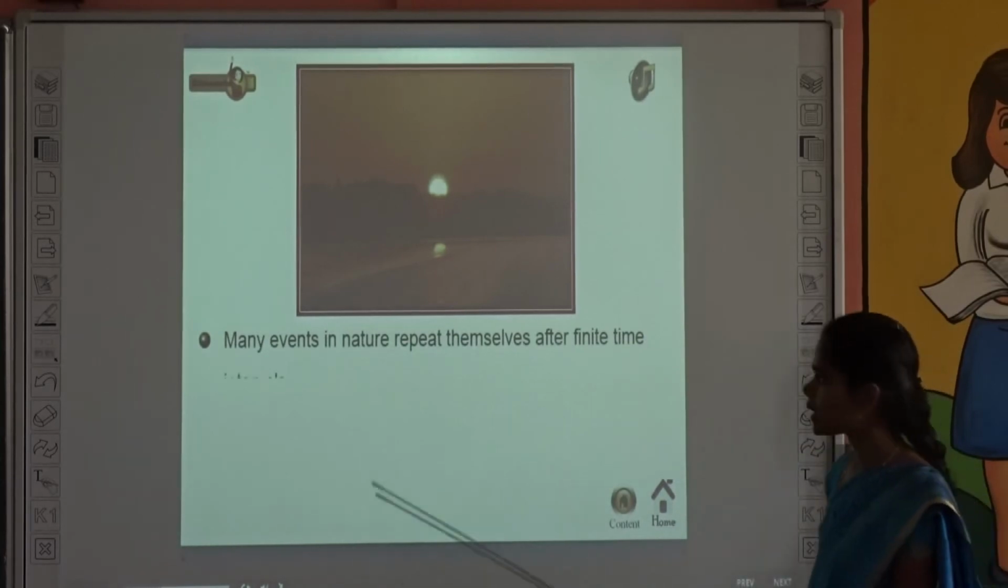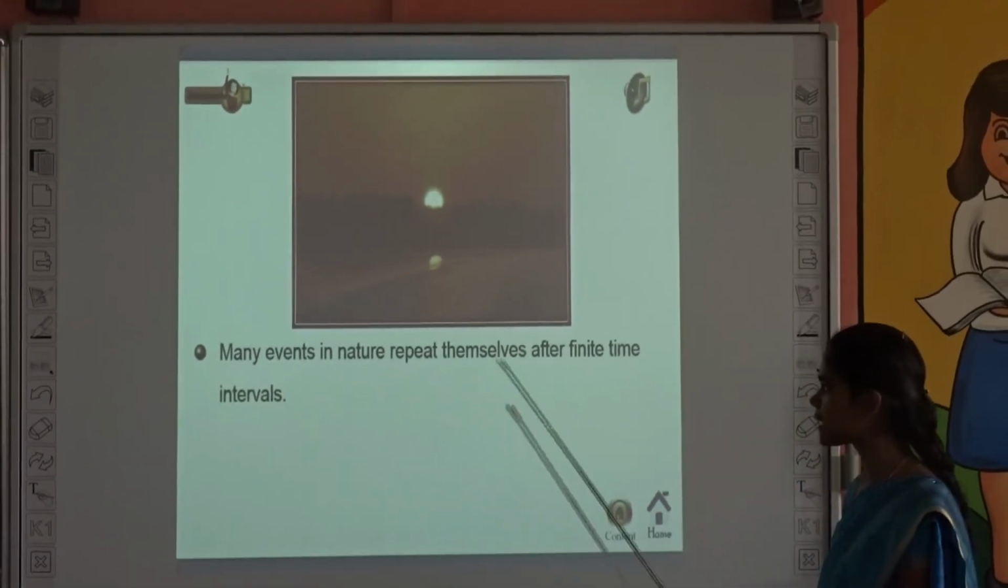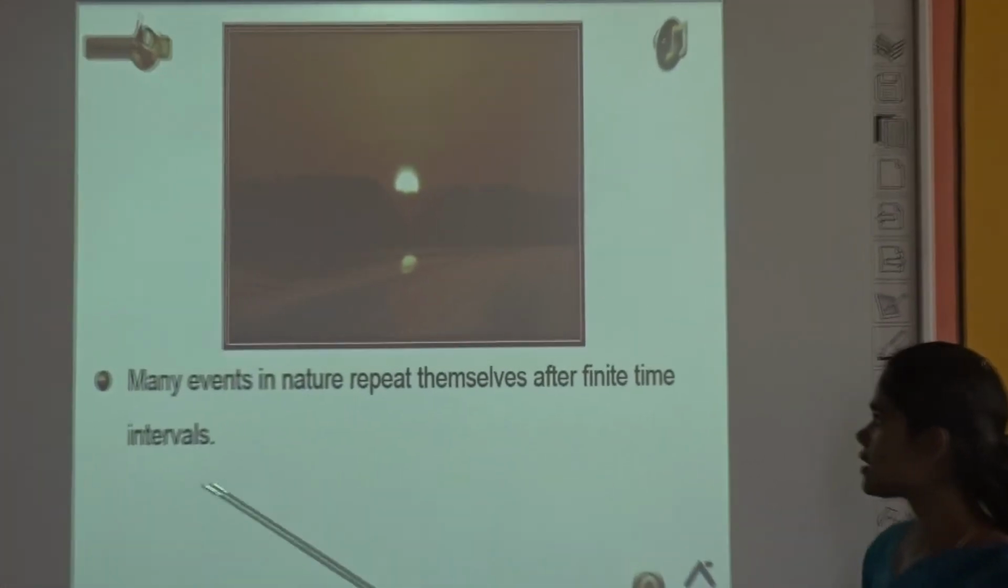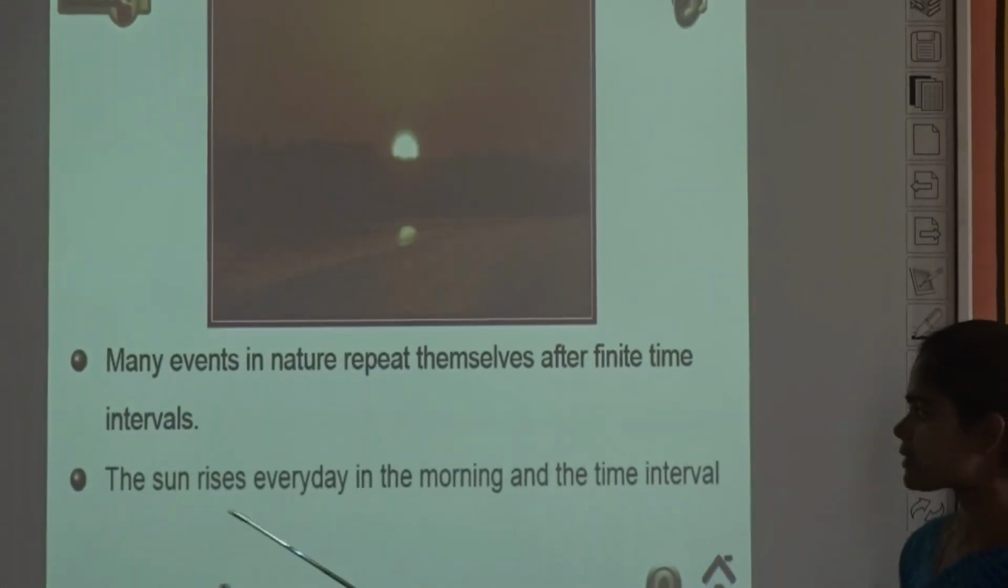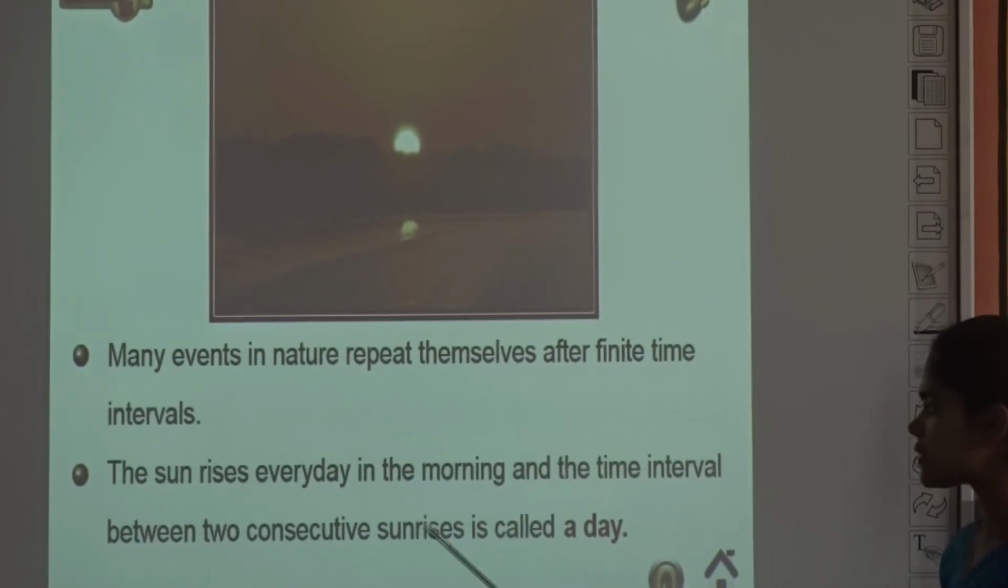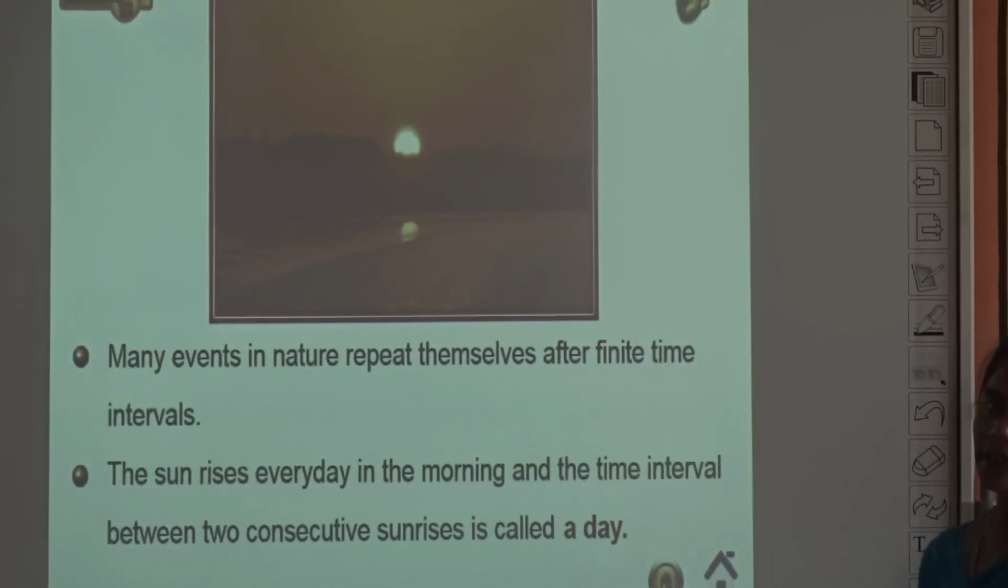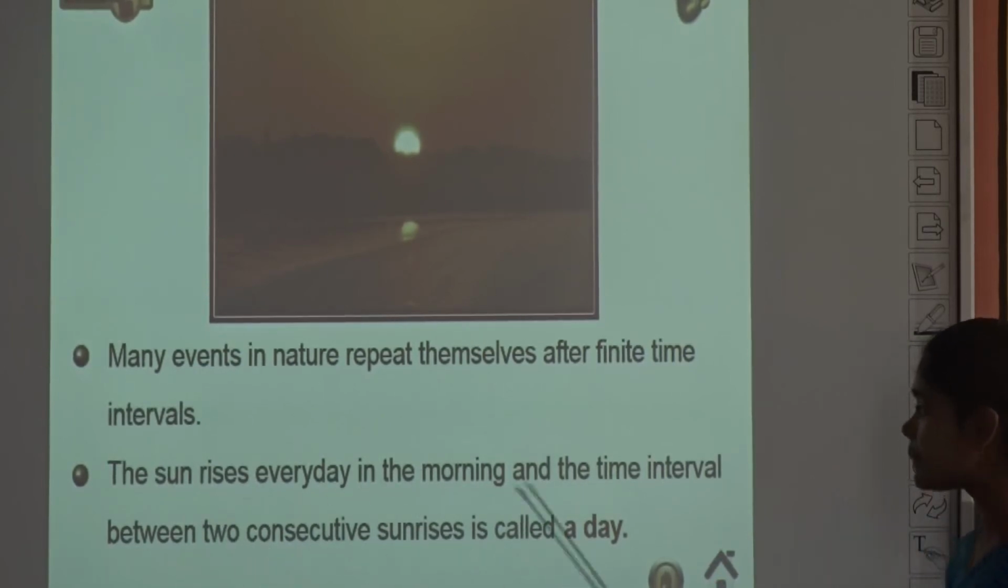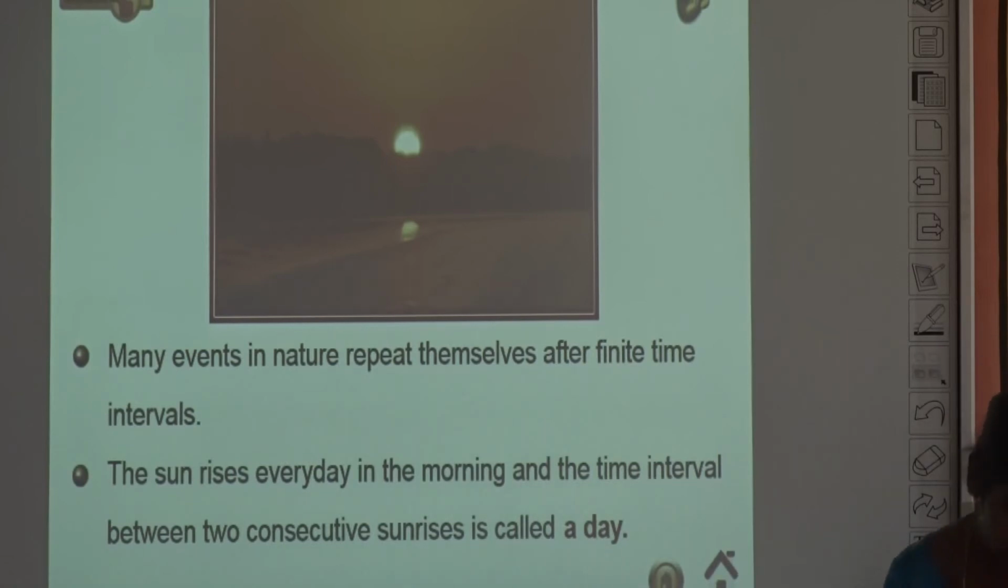See, many events in nature repeat themselves after finite time intervals. The sun rises every day in the morning, and the time interval between two consecutive sunrises is called a day. So what is a day? It is the time interval between two consecutive sunrises. And the next one.